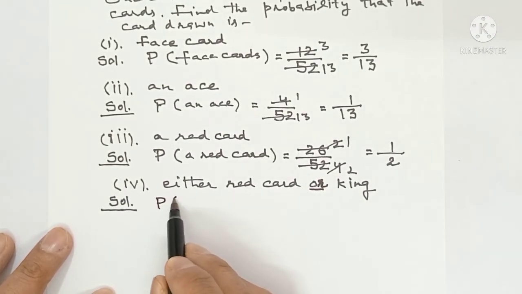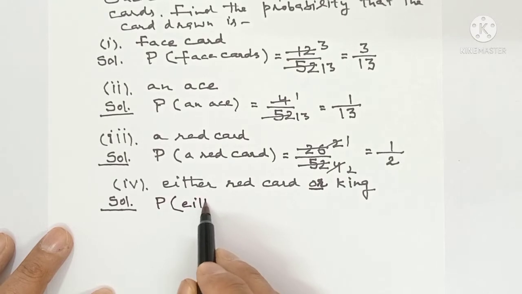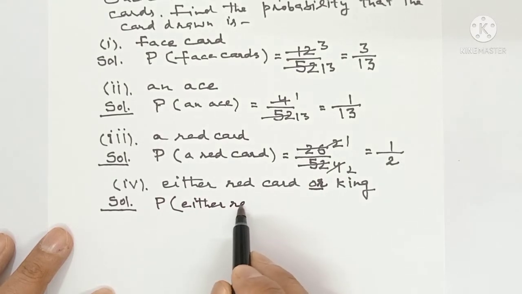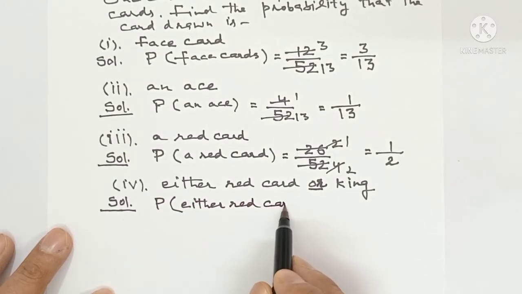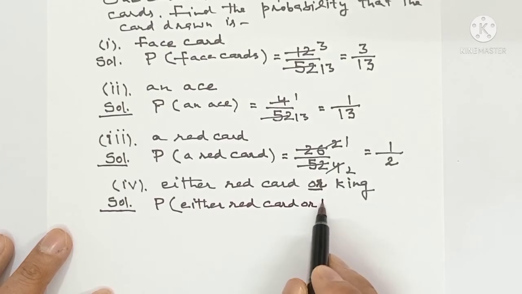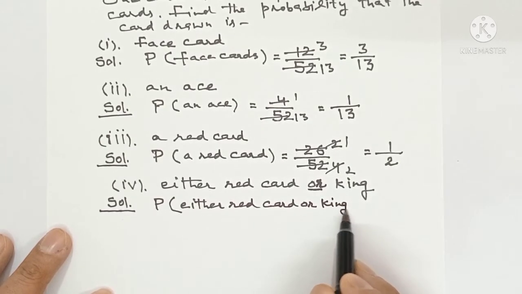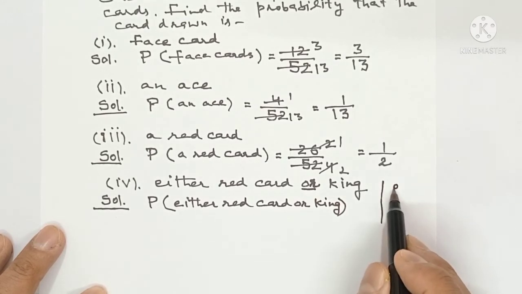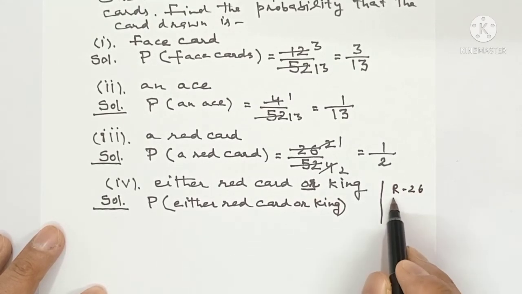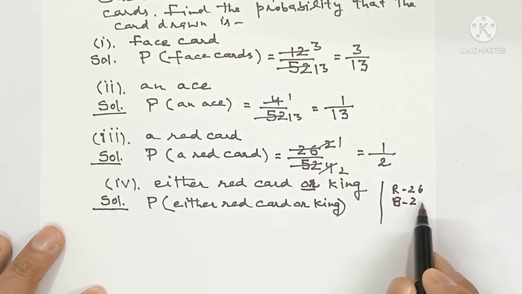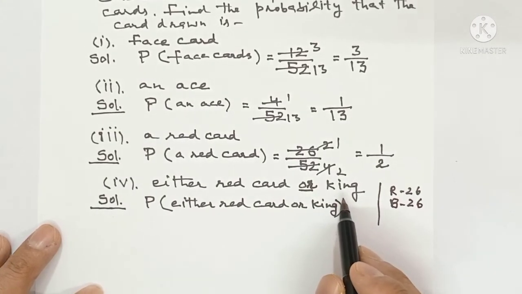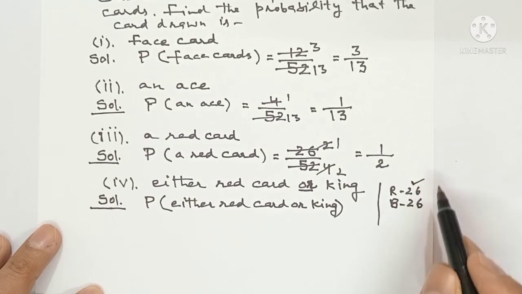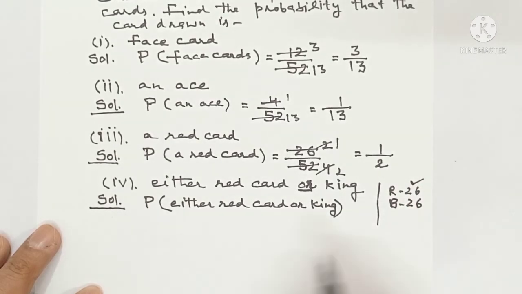So we will write P, either a red card or king. I just explained that in the total deck of cards, red are 26 and black are 26. So if I have to include king, the two red kings are already included in this 26.